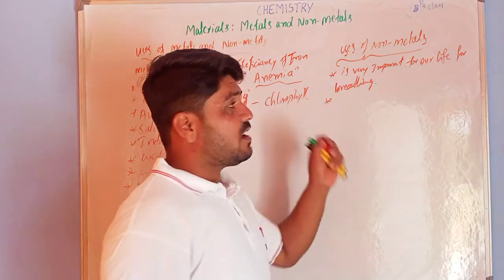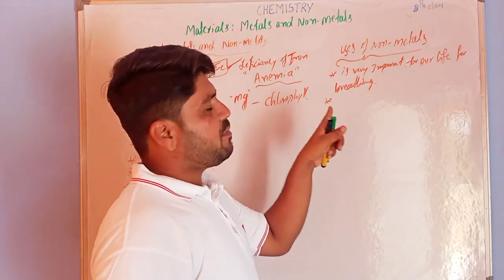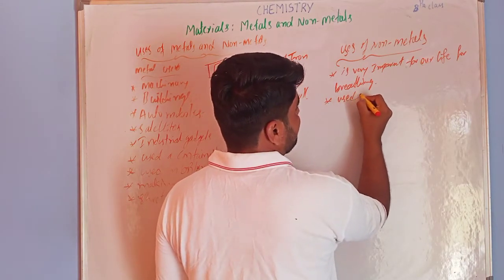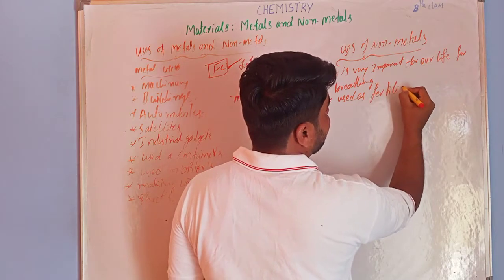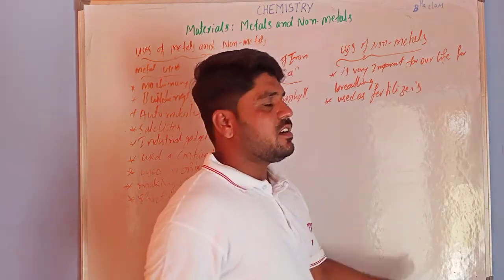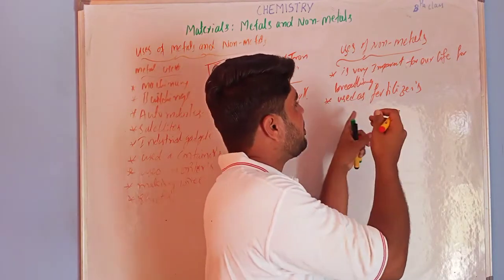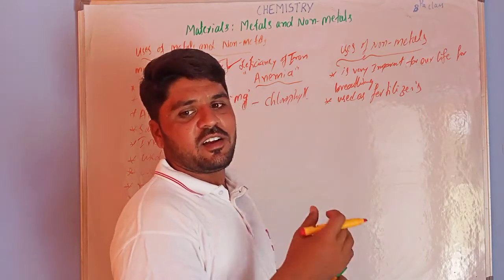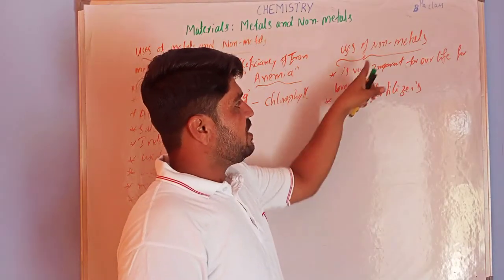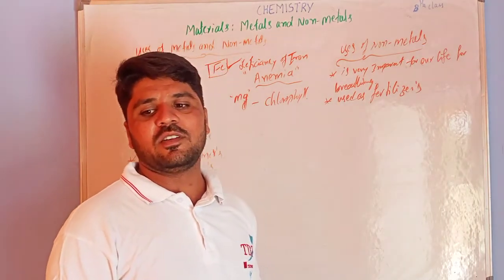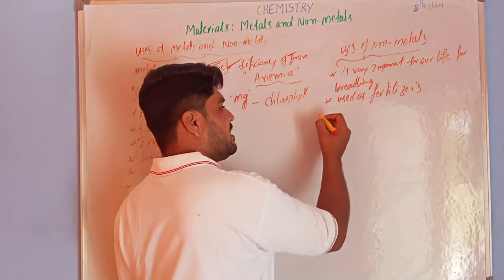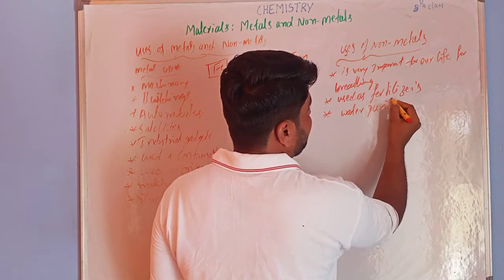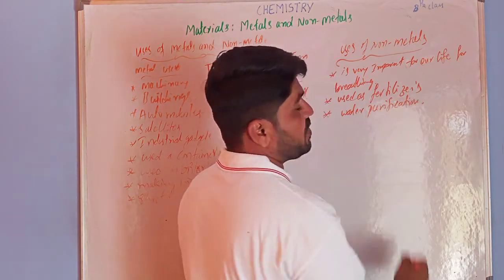Next, non-metals are used for the manufacture of fertilizers. Fertilizers are useful for plants to grow and for crop yield. Next, non-metals are used in water purification.